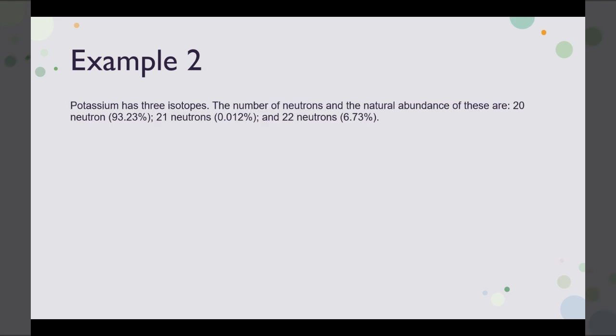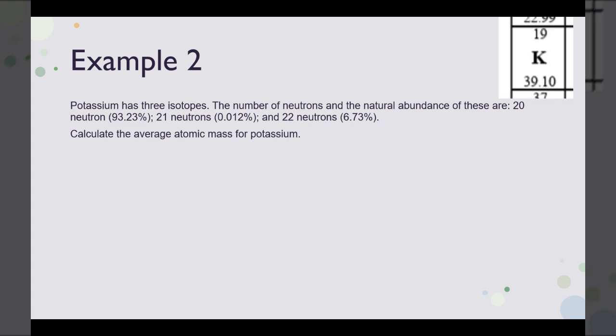Here's another example. Potassium has 3 isotopes. The number of neutrons and the natural abundance of these are 20 neutrons at 93.23%, 21 neutrons at 0.012%, and 22 neutrons at 6.73%. Our first step is to calculate the average atomic mass for potassium. Well, we know the average atomic mass should be about 39.10, so hopefully I'll get a number close to that.